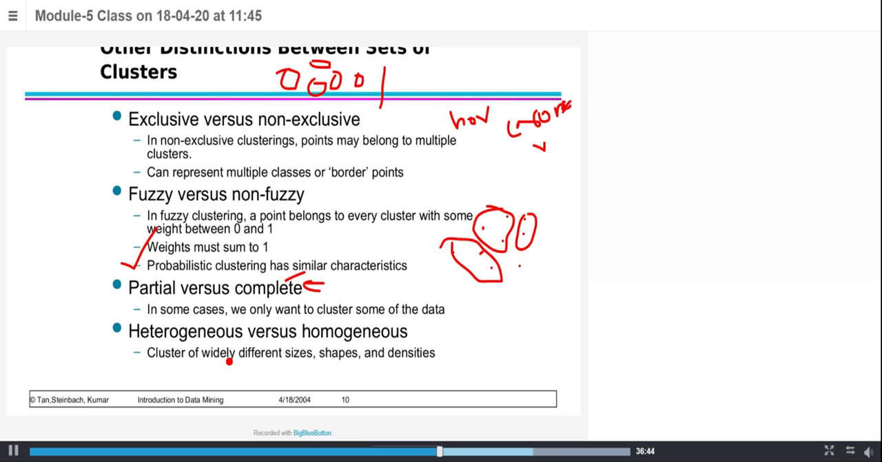Okay, so the next thing is heterogeneous versus homogeneous clustering. This mainly depends on different sizes, different shapes, and densities. If I have all cluster groups of the same size, same shape and density, then we say it's homogeneous. Otherwise, it's a heterogeneous cluster.